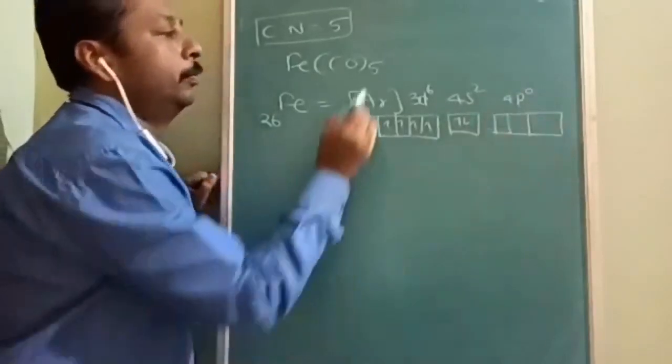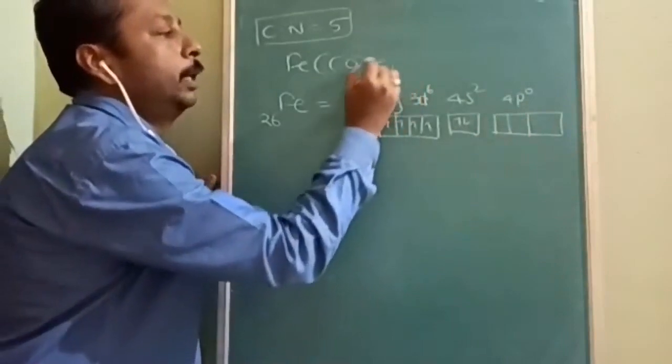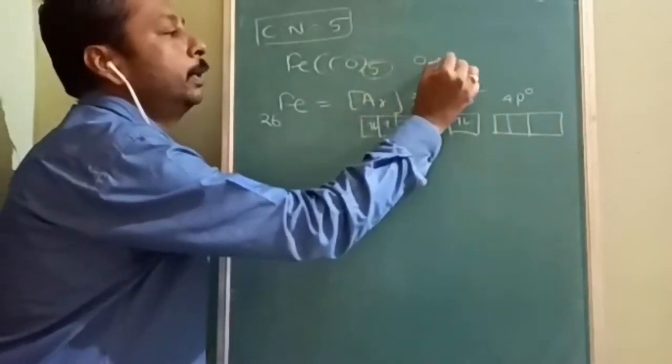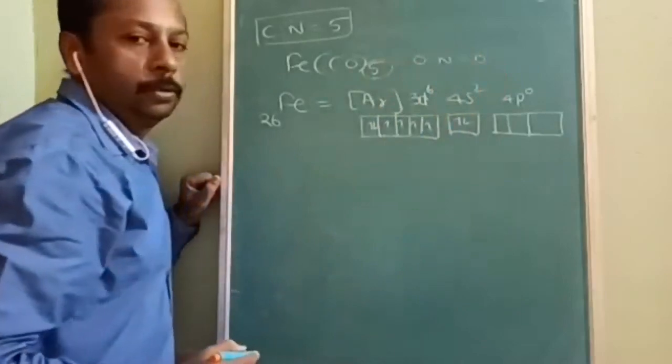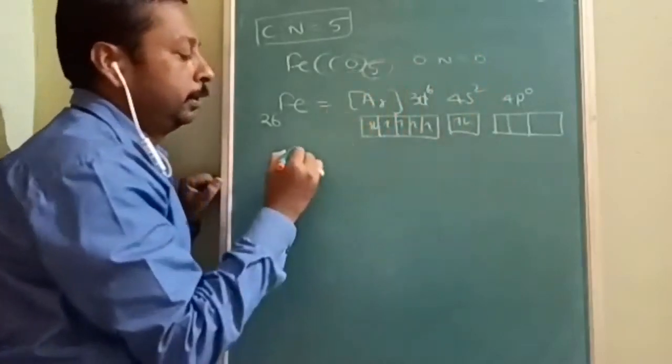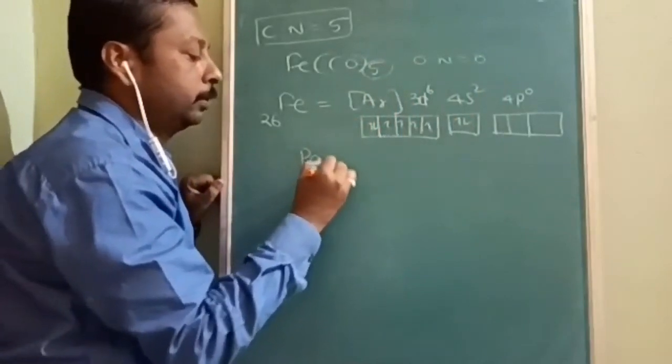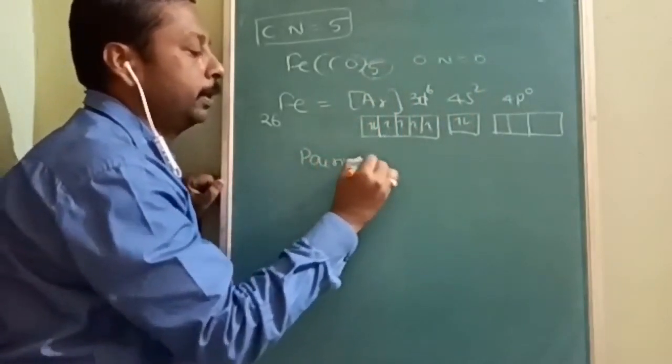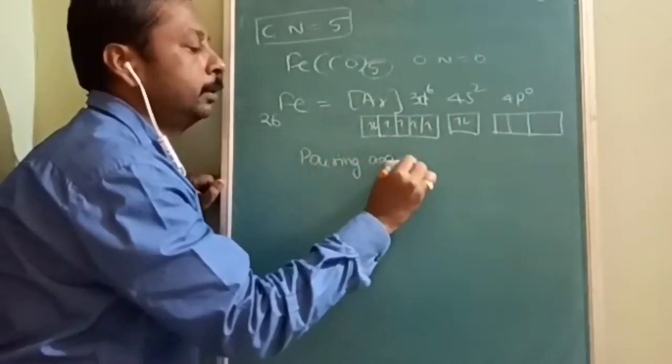Now we require 5 empty orbitals and the oxidation number is equal to 0. So for providing the 5 empty orbitals, again pairing against Hund's rule.